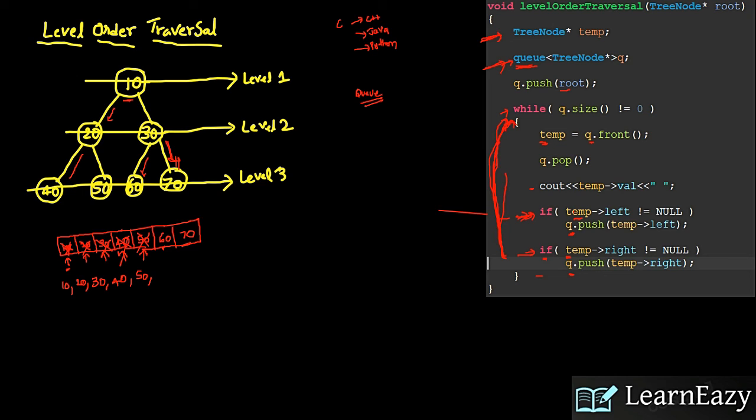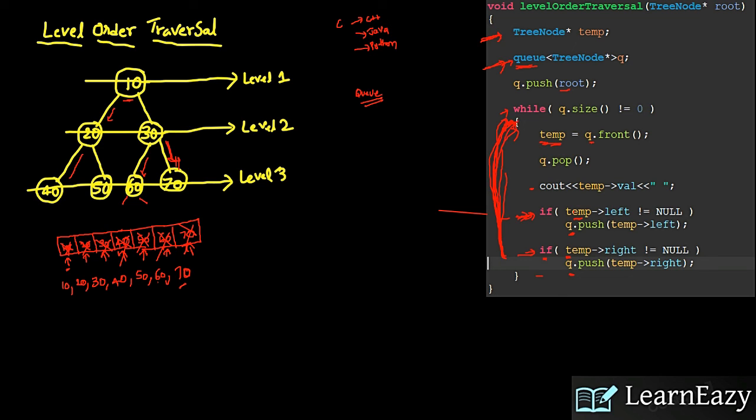Again control comes back here, so the queue is not empty. Again it will come here, so queue dot front is 60. We are popping out 60, then printing 60. Popping means removing. Then 60 left and right also have nothing, so no need to push anything into the queue. Then control comes back here, temp equal to queue dot front. Queue dot front is 70. We are popping and printing 70, so the queue is empty.